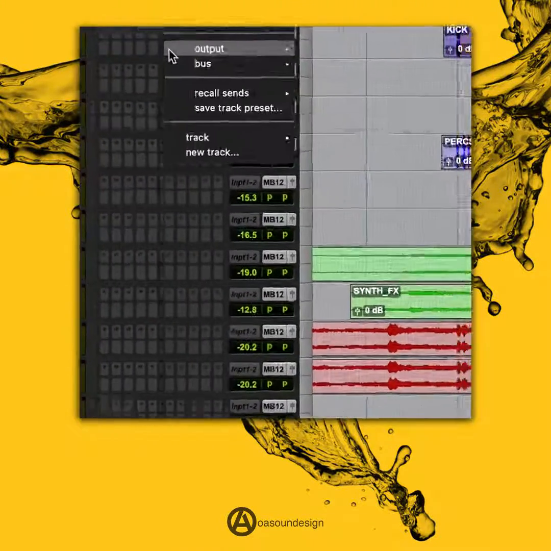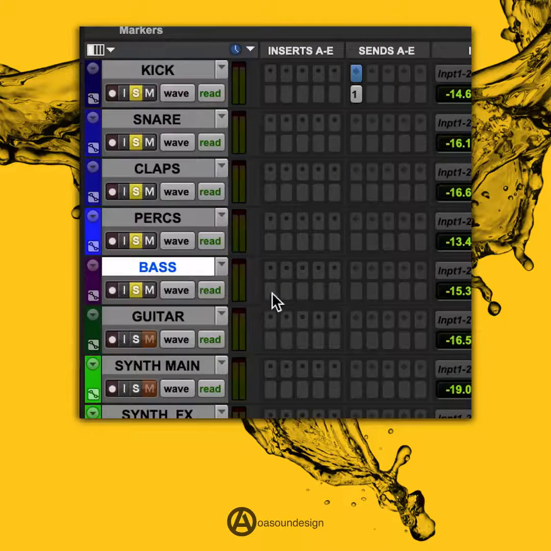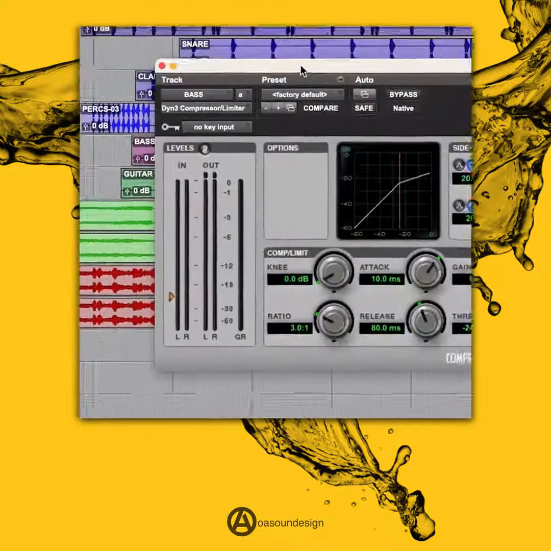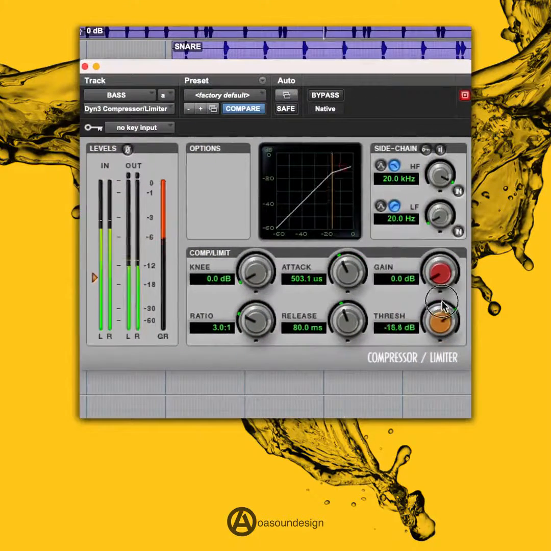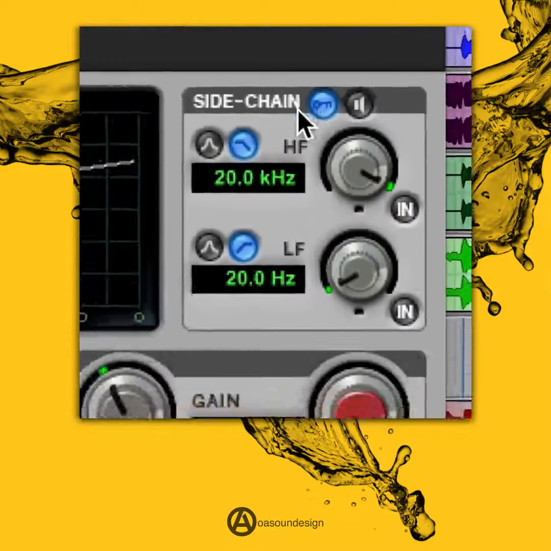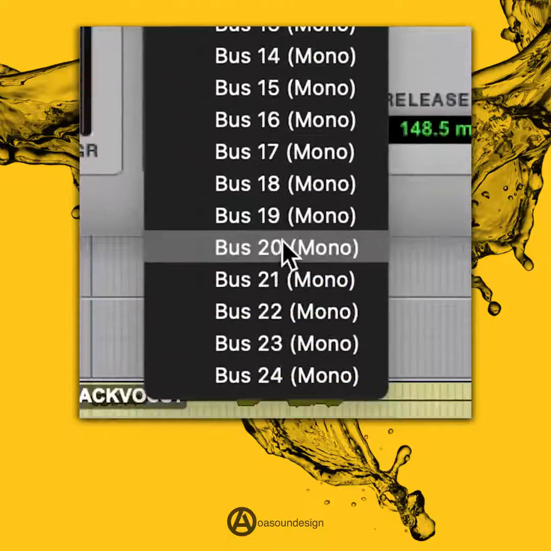First, route the kick to another channel, let's say bus 20. Then add a compressor to the bass. Make the necessary adjustments. Activate the sidechain by clicking the key button. Select the bus 20 to which you routed the kick channel from the key input option.